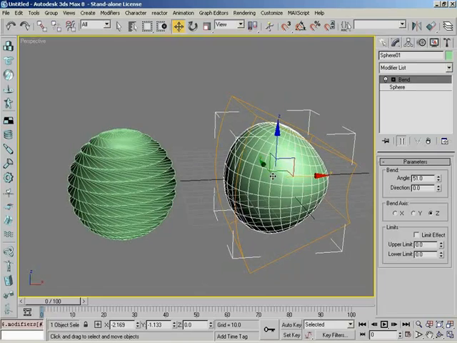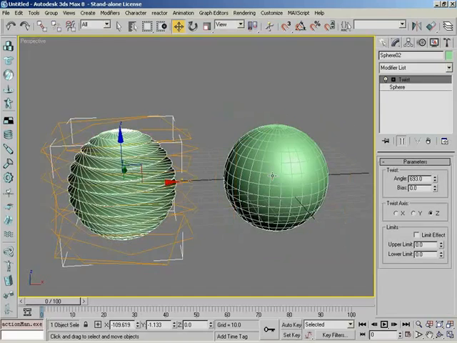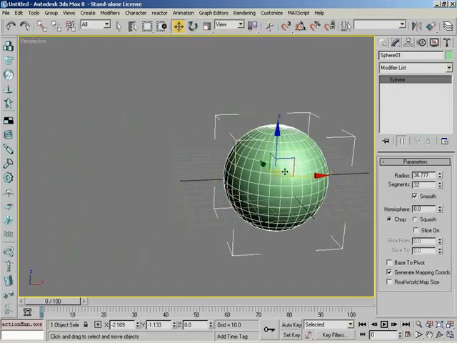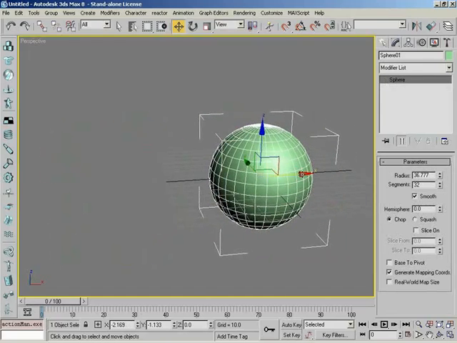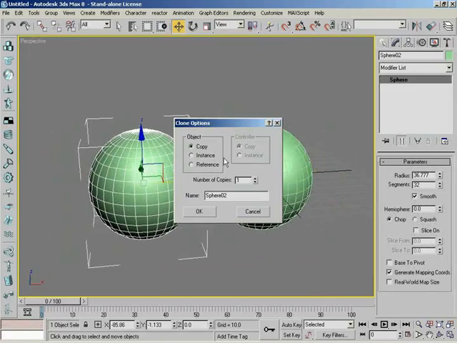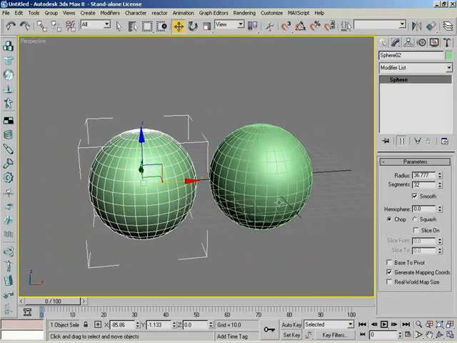But let's go ahead and undo a few times. Let's get back to a single sphere. Let's make this very apparent. So let's go ahead and do a shift drag again. Now, there we go. We did a copy. Let's now do an instance. And click OK. Both spheres are really the same sphere. One way to look at it.